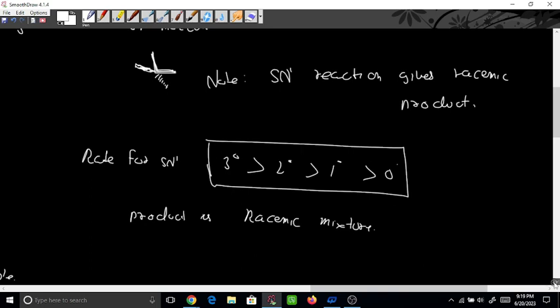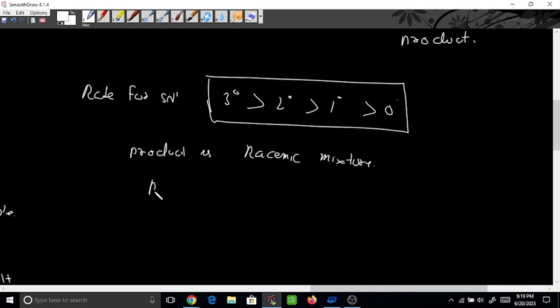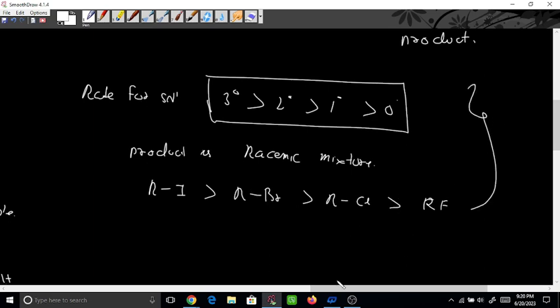Okay, and how the leaving group matters: if it is RI, then the rate will be more for RI, then RBr, then RCl, then RF. Okay, we will solve some examples on this one, but first remember these 3 key main points. RI, RBr, RCl, RF. Okay, basically descending order of the leaving group. Okay, so this was all about the SN1 reaction.